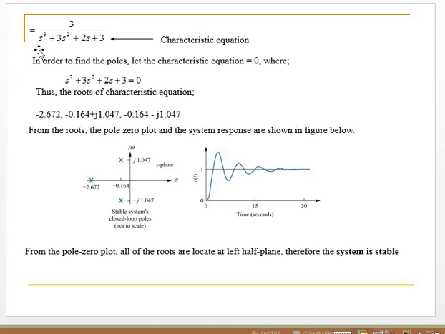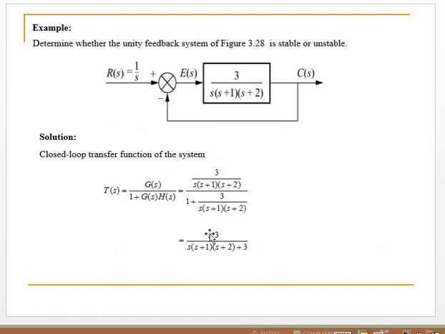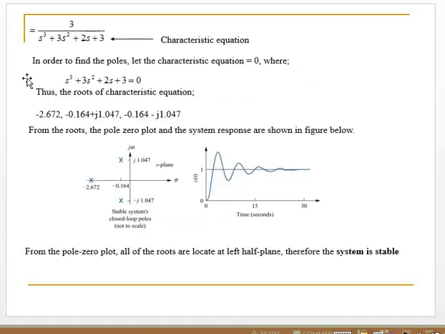Next, if we eliminate the brackets from T(S), we get T(S) equal to 3 per S cubed plus 3S squared plus 2S plus 3.